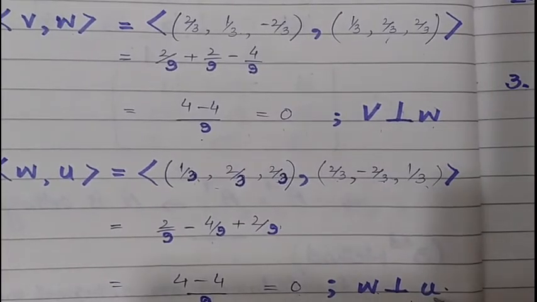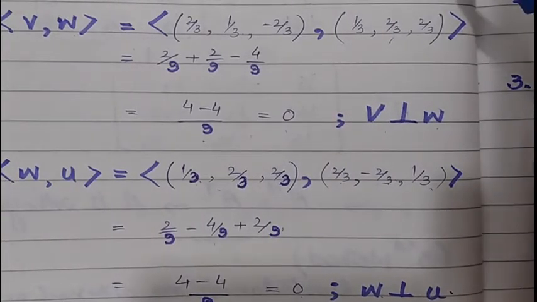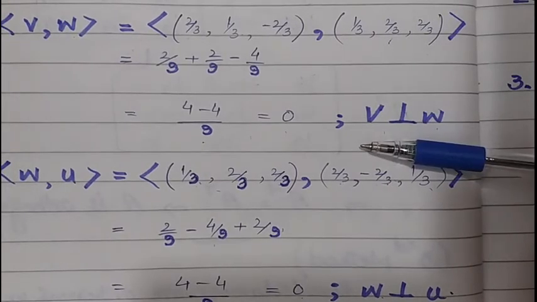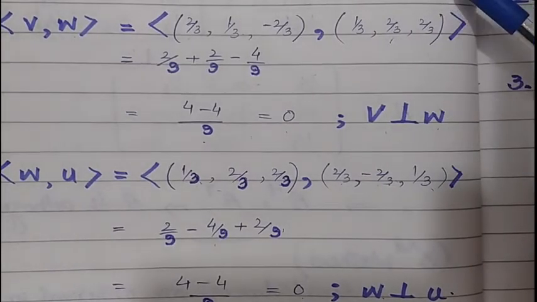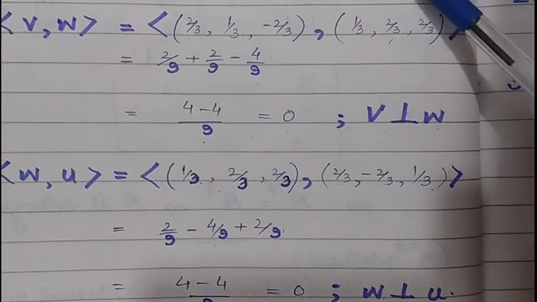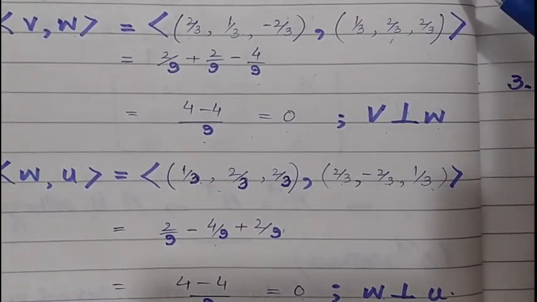So it is clear that this satisfies that the rows or columns of the given matrix are orthogonal to each other. So we can say that the given matrix A is an orthogonal matrix. Now we also have to check one other property, that the norm of each unit vector should be equal to 1.